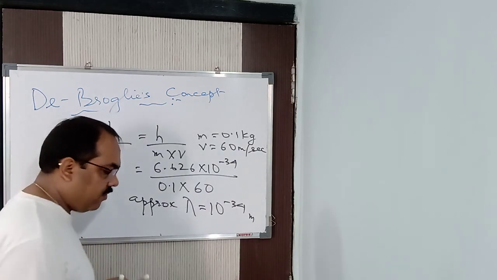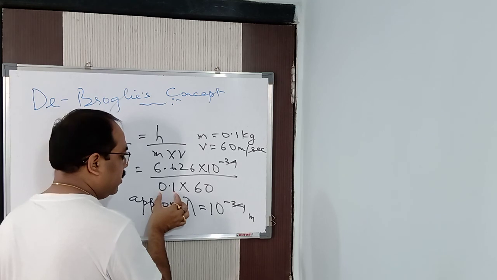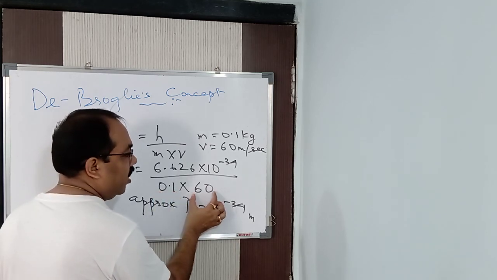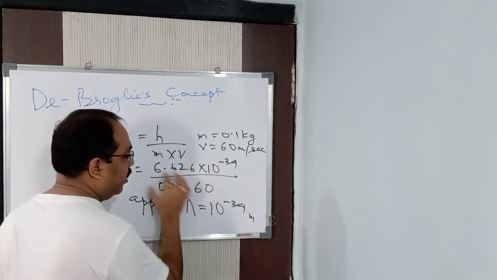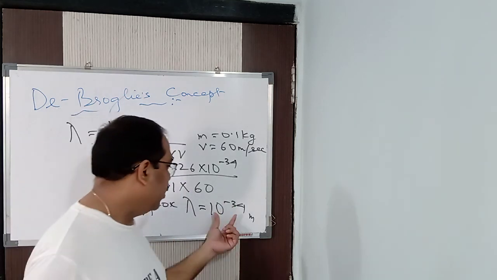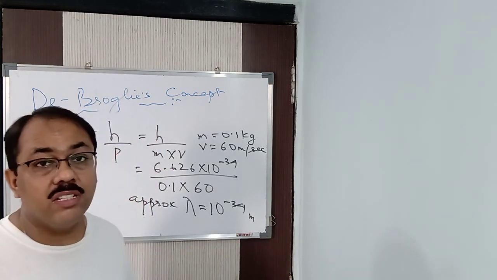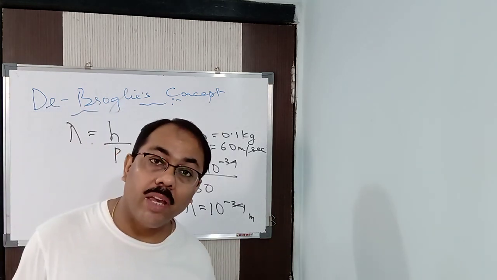Here, instead of this 0.1, if I put the mass of the electron, 9.1 into 10 to the power minus 31 kg, and if I put the velocity of the electron, which is 3 into 10 to the power 8, you will see this value comes to be larger than this. It will be around 10 to the power minus 5 or 10 to the power minus 4 meter. Of course, it is visible by a powerful microscope.